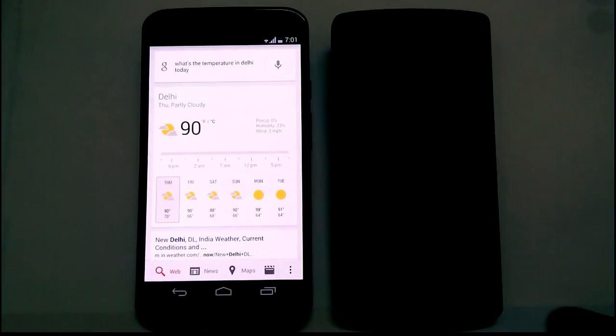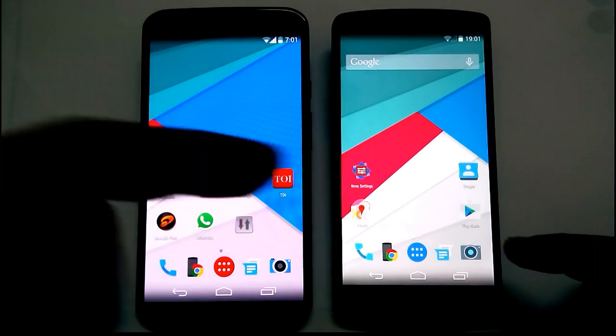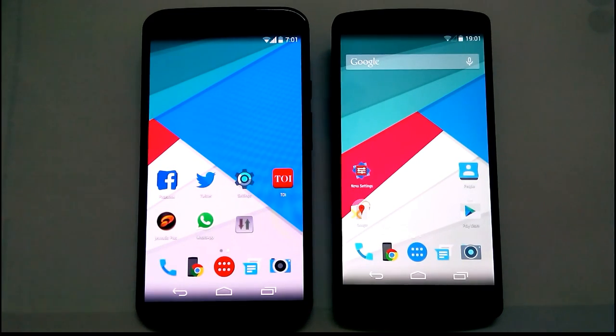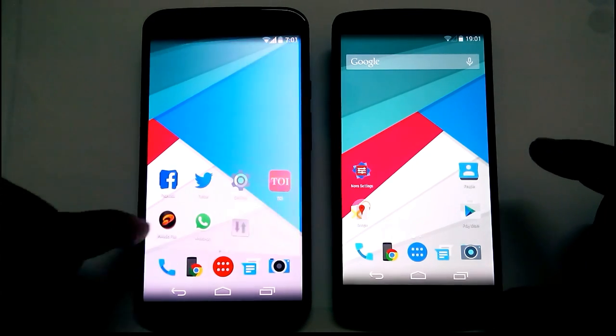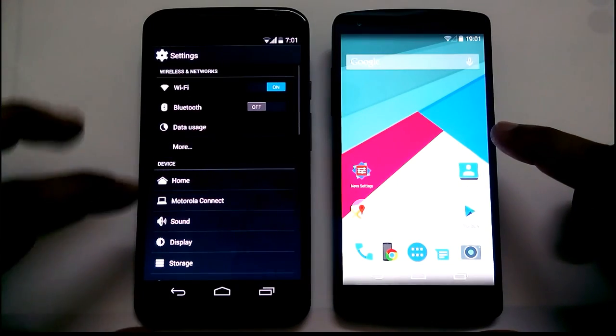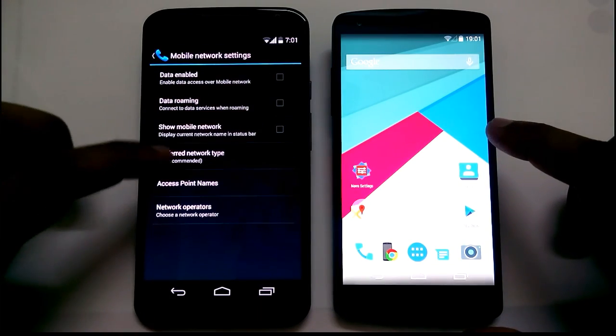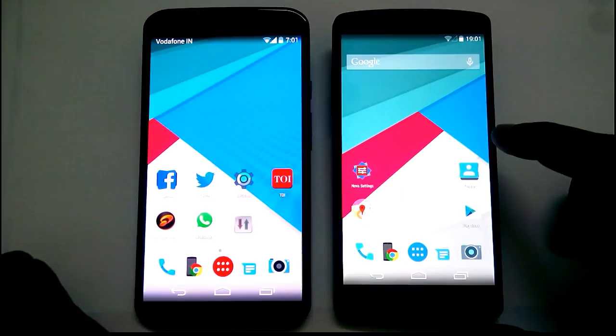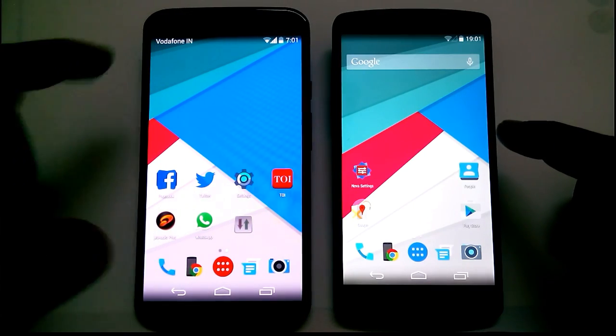Now this is a classic example of manufacturers fiddling with Android. Changes like this can affect the behavior of the system and disrupt the user experience or the consistency of the experience. However, thankfully this isn't too major, and by unchecking that option, the mobile network, your status bar looks just like the one on Nexus.